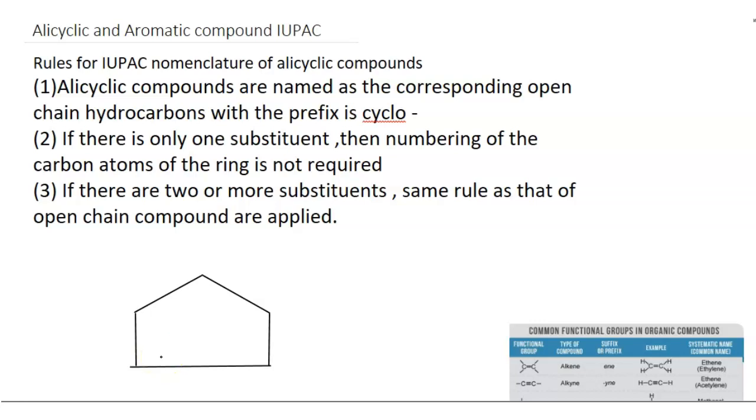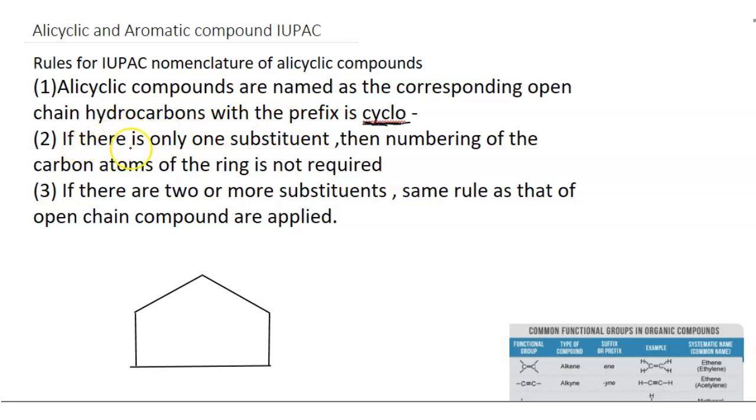I want to discuss alicyclic and aromatic compound IUPAC names. Rules for IUPAC nomenclature of alicyclic compounds. Number one, alicyclic compounds are named as the corresponding open chain hydrocarbons with the prefix cyclo.